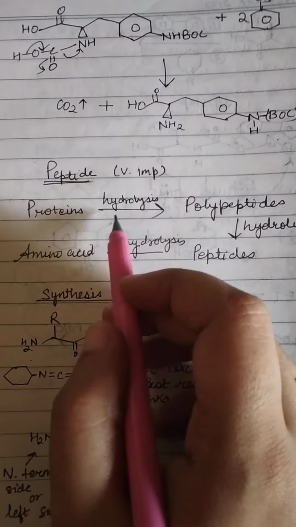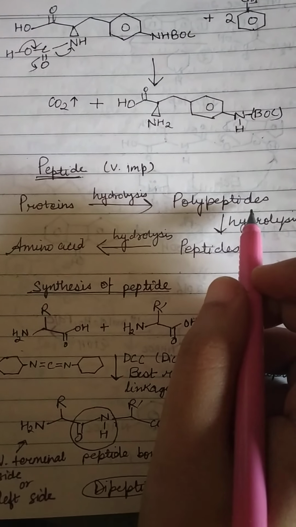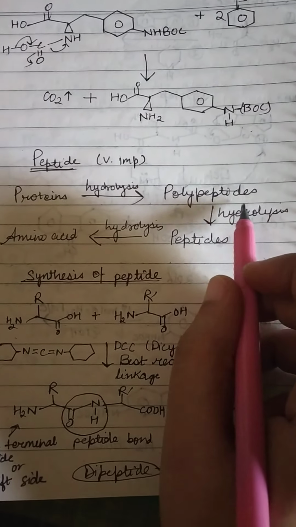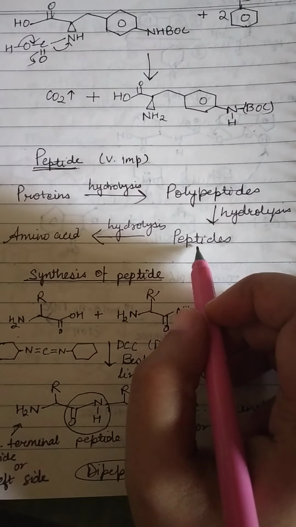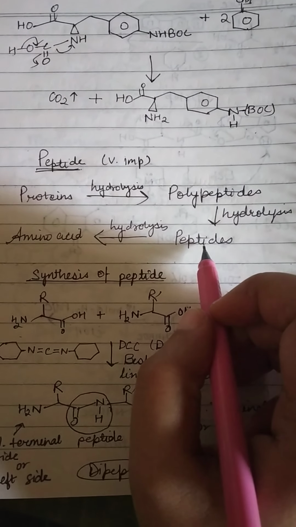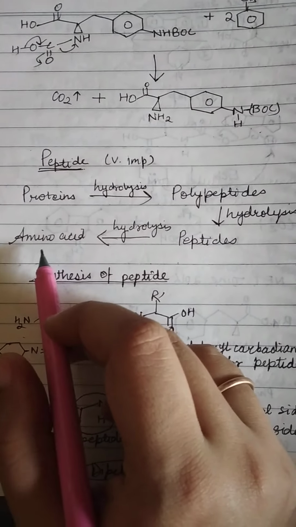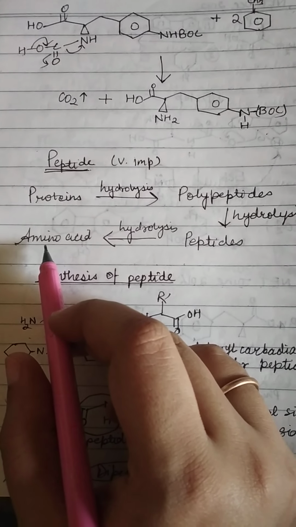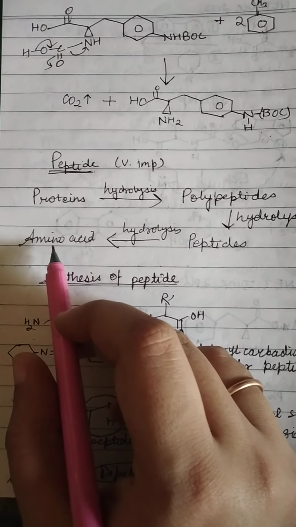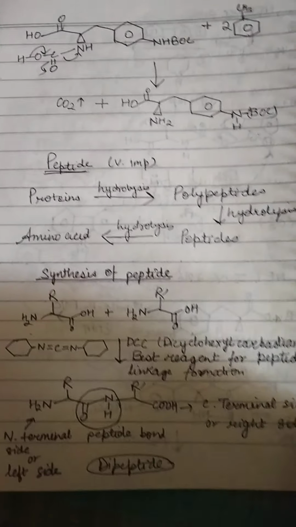Now when proteins are hydrolyzed, it gives polypeptides. And when polypeptides are hydrolyzed, it gives peptides. And when peptides are hydrolyzed, it gives amino acids. So the amino acid is the smallest unit of proteins, right?